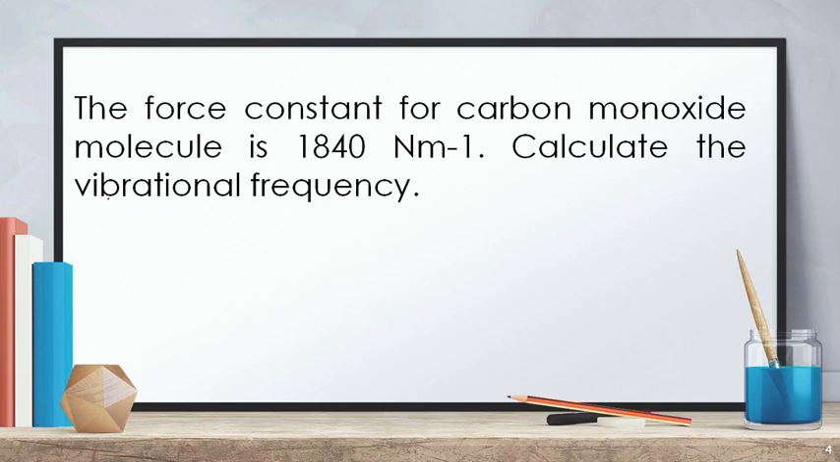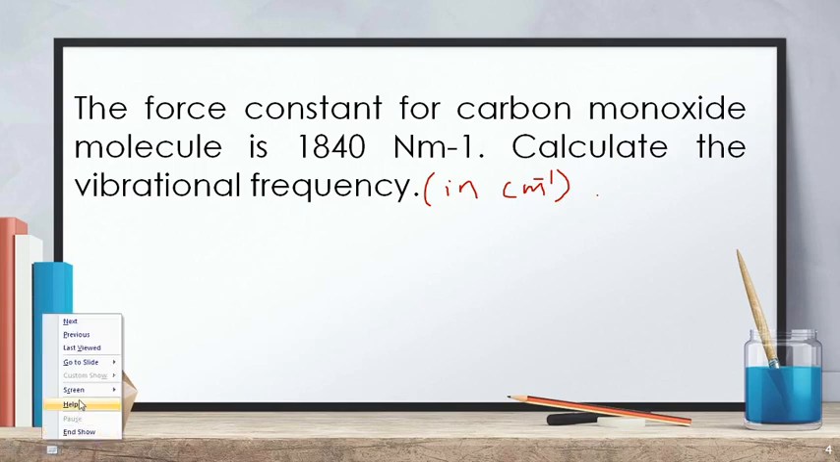So, suppose in the question they might ask you vibrational frequency, and in the bracket they might give centimeter inverse like this. So, whenever you find this type of information, it is nothing but they are asking to calculate this wave number. Okay, right. So, force constant is given and they are asking wave number. So, let us solve that problem.